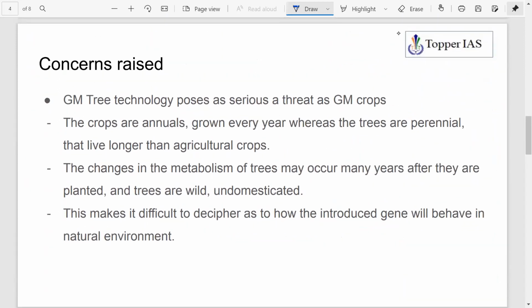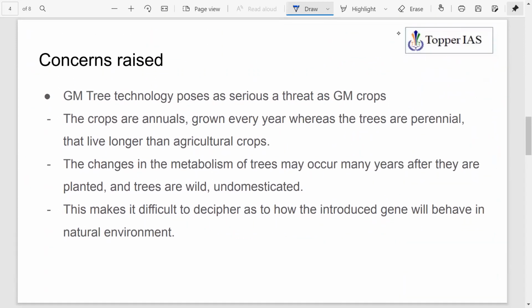But obviously, as I said, a technology is a double-edged sword. There will be concerns raised. So there are concerns which have been raised against GM tree technology. It is said that genetically modified trees pose as serious a threat as GM crops. If you remember, we have seen the impact of GM crops on health.